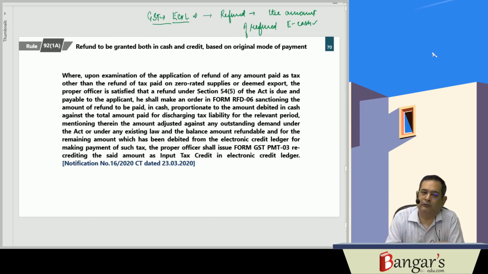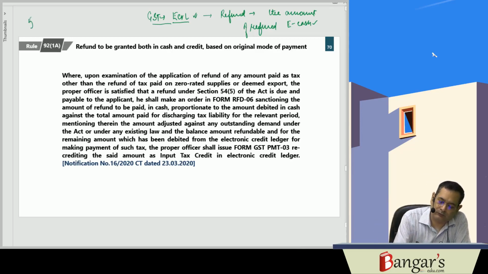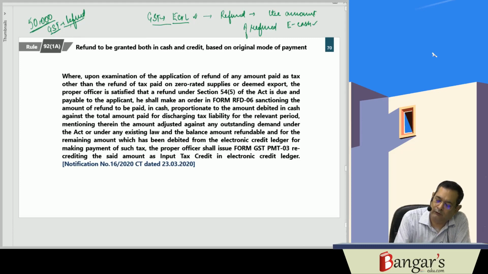Now a restriction has been placed, that is what? The refund will be granted on the basis of what? The original mode of payment. Refund is to be granted as per the original mode of payment. Say if 50,000 rupees GST refund is there, and this 50,000 rupees has been paid through debiting electronic credit ledger, say 15,000 rupees, and 35,000 rupees has been paid through e-cash ledger.